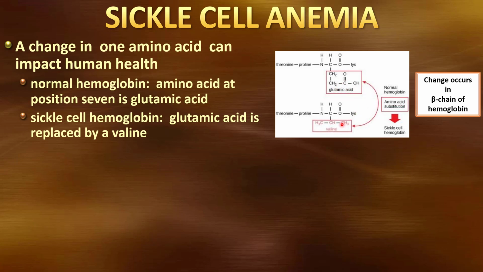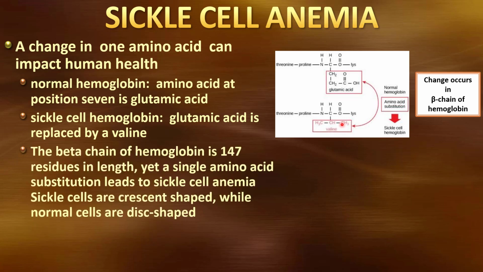So everywhere else in the chain is identical between an individual that has normal hemoglobin and one that has the sickle cell hemoglobin. There's one change in an amino acid along that chain, and that has a profound effect. We have 147 amino acids in this beta chain of hemoglobin, yet that one change leads to sickle cell anemia.